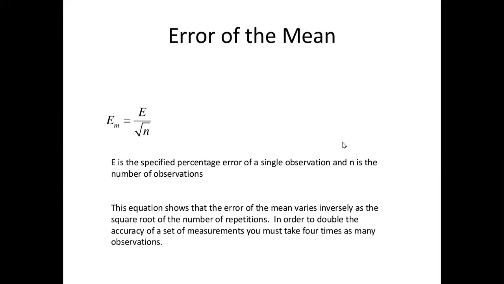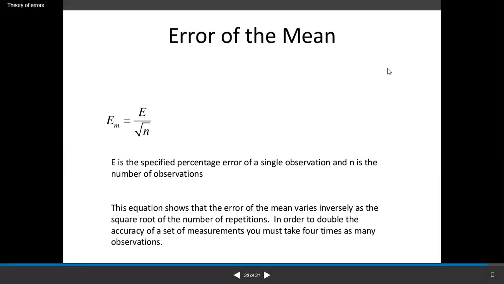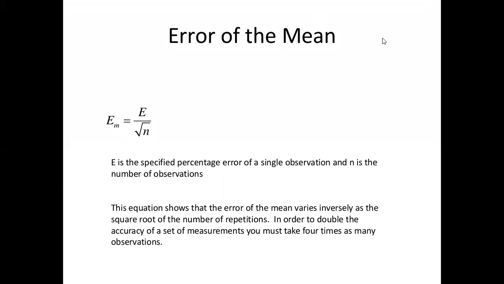In order to double the accuracy of a set of measurements, you must take 4 times as many observations.